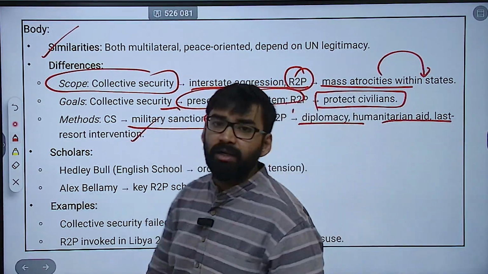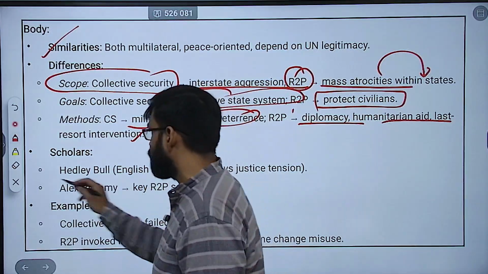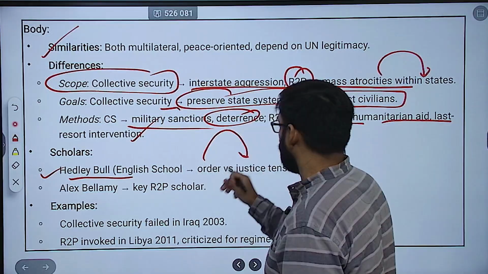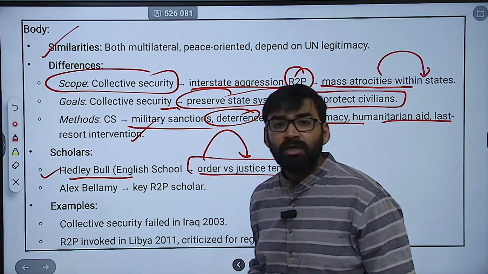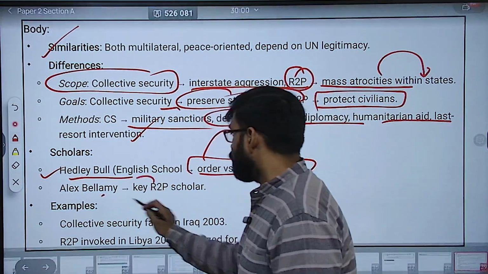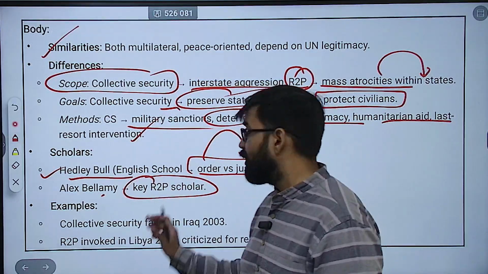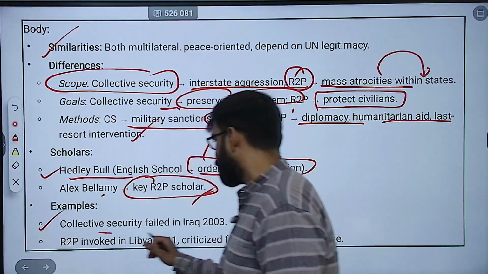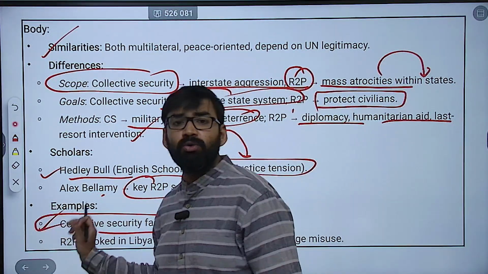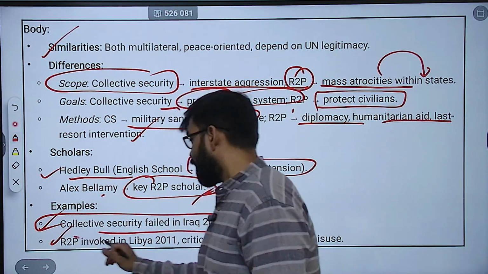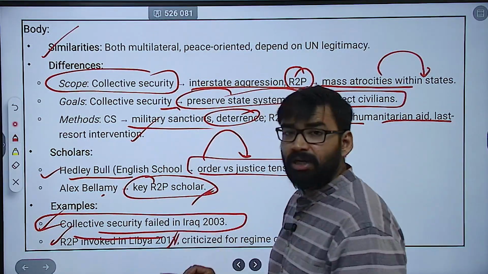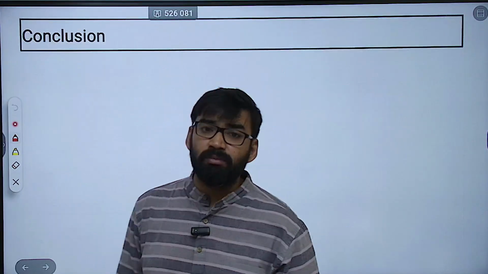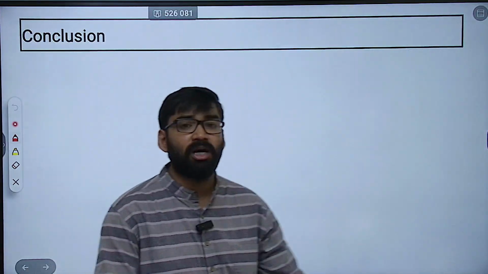Then here you can mention scholars like Hedley Bull, who belongs to the English school, who talked about the order versus justice tension. Then Alex Bellamy, the most important scholar on the right to protect. Clear? Then you can give the example: collective security failed in Iraq 2003, then right to protect was invoked in Libya in 2011, but it is criticized for regime change misuse, that the US misused it to carry out regime change.